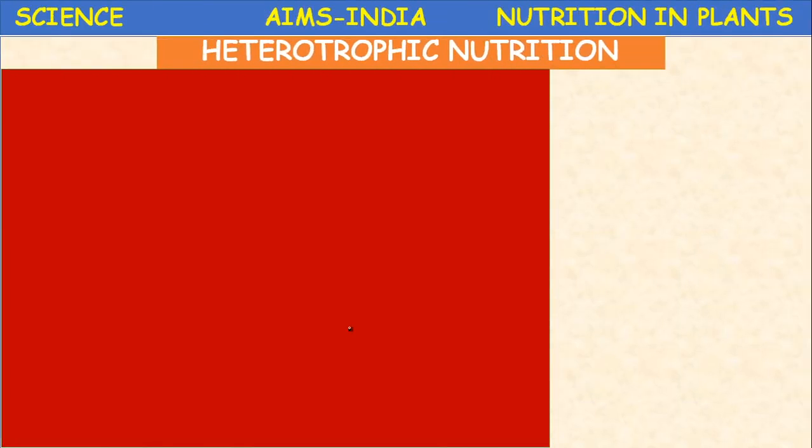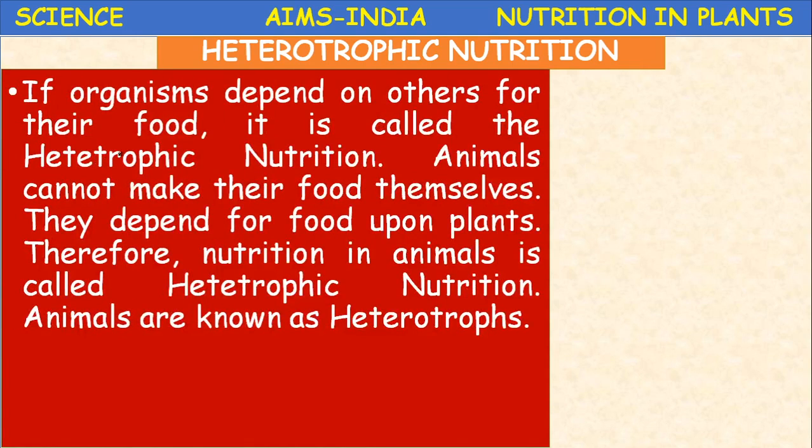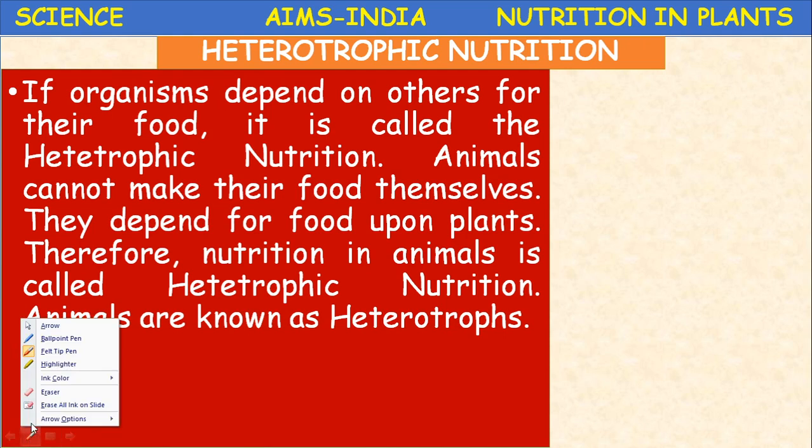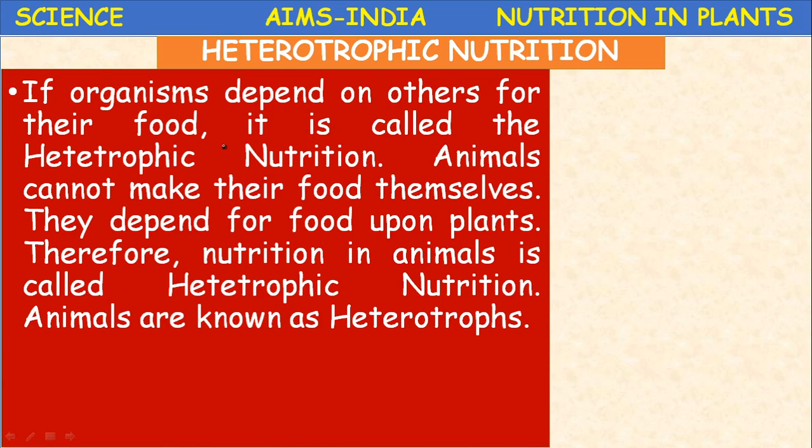Next, let us study in detail about heterotrophic nutrition in plants. If the organism depends on others for its food, it is called heterotrophic nutrition. Animals cannot make their own food, so they are heterotrophs. They depend for food upon plants. Therefore, nutrition in animals is called heterotrophic nutrition, and the animals are called heterotrophs.